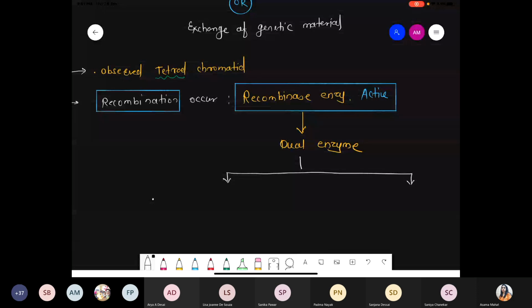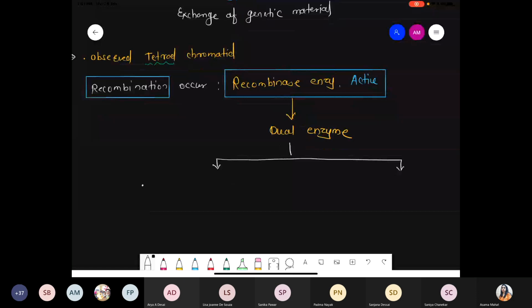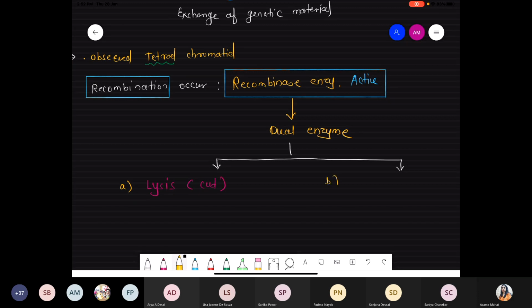So during this phase, the important enzyme, the recombinase enzyme, is active, which is responsible for the process of recombination. And this enzyme is a dual enzyme. Why are we talking about dual? Because it has two activities. Number one, it is responsible for lysis. Lysis means what will it do? Simply, it creates a cut on the DNA. It will cut. And the other one, followed by the cutting, it can ligate also. And ligase means joining.